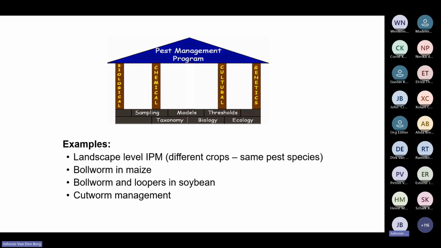And of course, we cannot use all 4 of them in every case we need to manage. We must pick what's available and incorporate that in an integrated pest management system. So I want to deal with landscape level IPM, and I want to give an example of Tuta, but then focus on bollworms in maize and soybean, and a little bit about cutworm management.